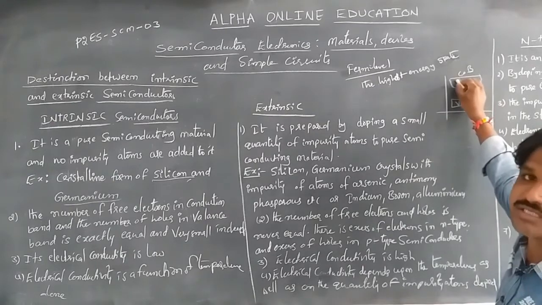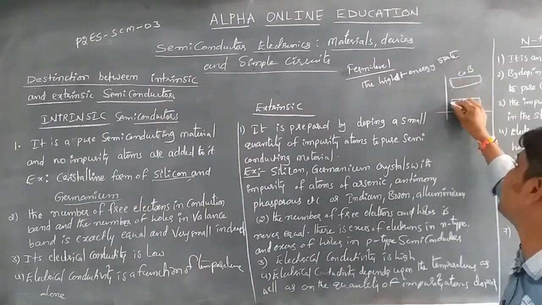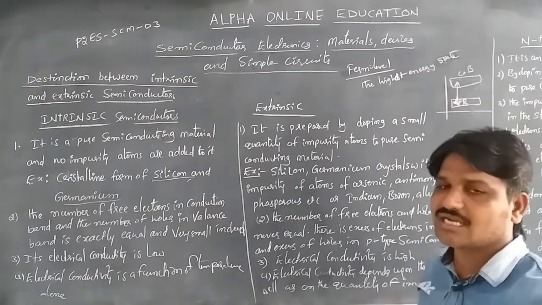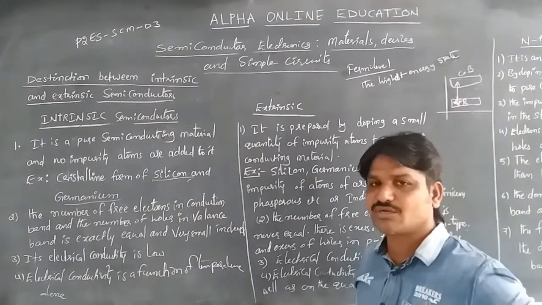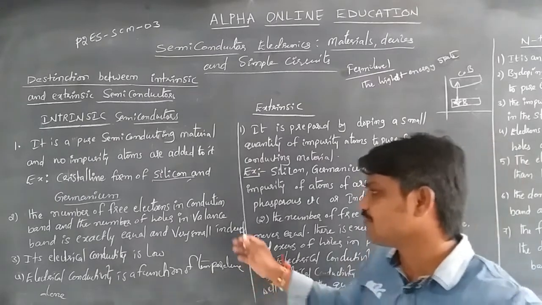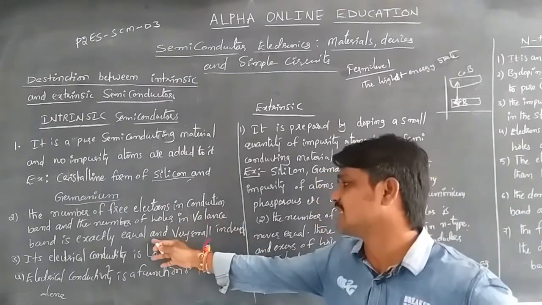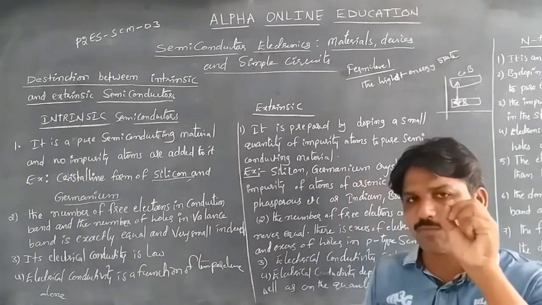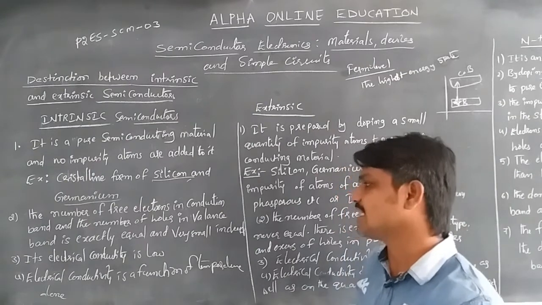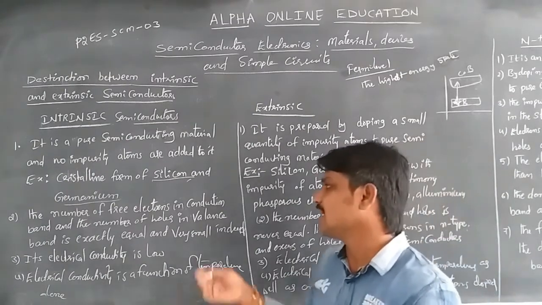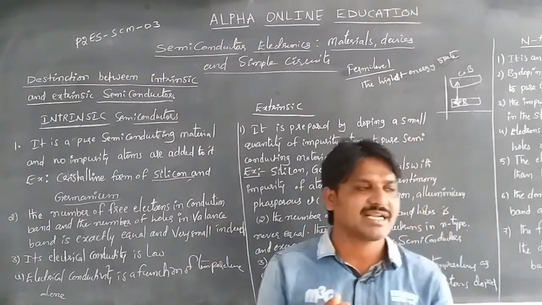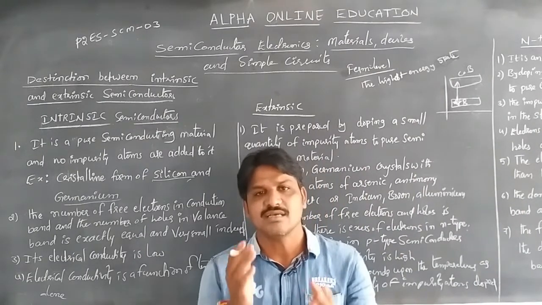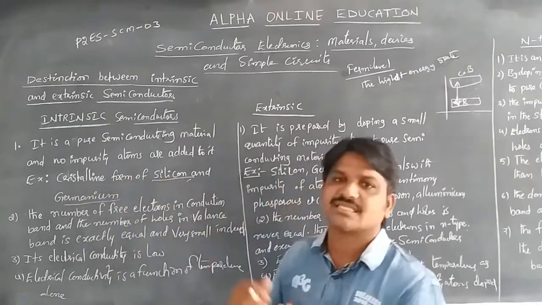The number of electrons in the conduction band and the number of holes in the valency band are the same, and very small indeed. So in intrinsic semiconductors, the conduction band electrons and valency band holes are equal in number.